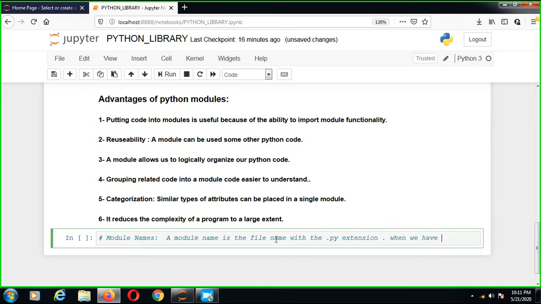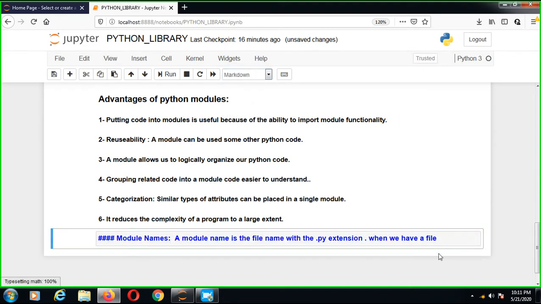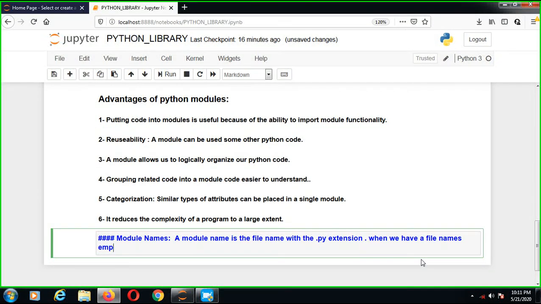So when we have a file named empty.py, empty is the module name.